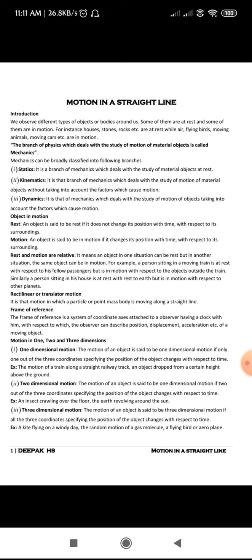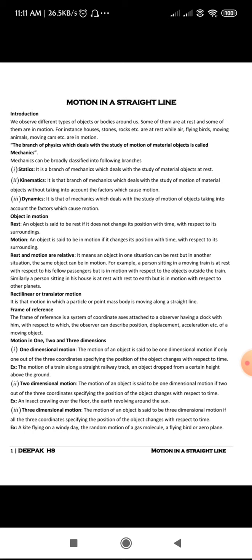Okay. So next is rectilinear or translatory motion. What do you mean by this rectilinear? First of all, the name itself says linear, something related to straight, right? It is the motion in which a particle or a point mass body is moving along a straight line. The body moving along a straight line is called rectilinear motion or translatory motion.